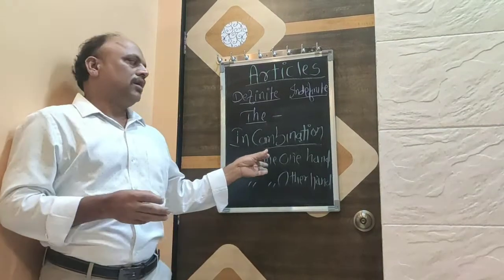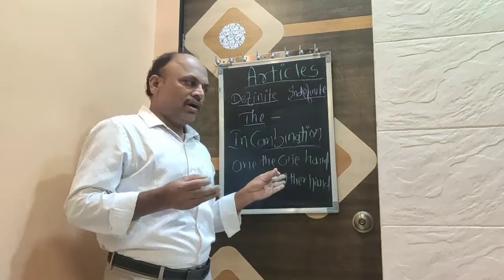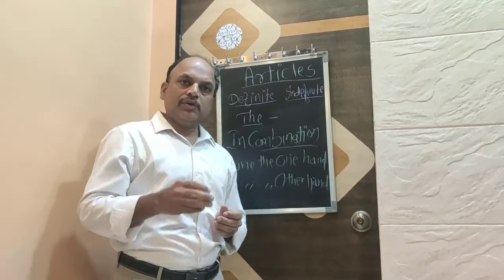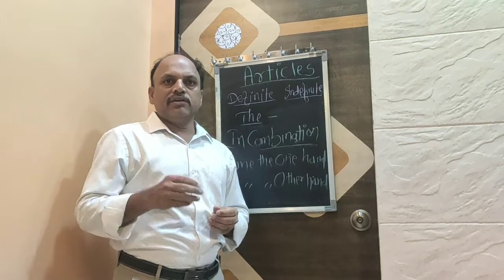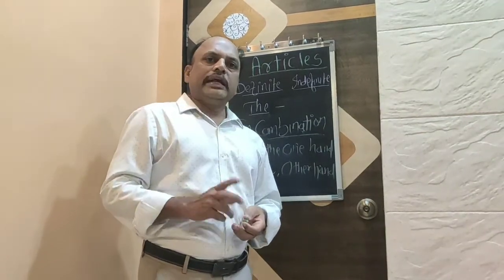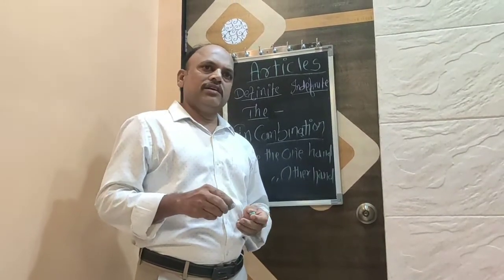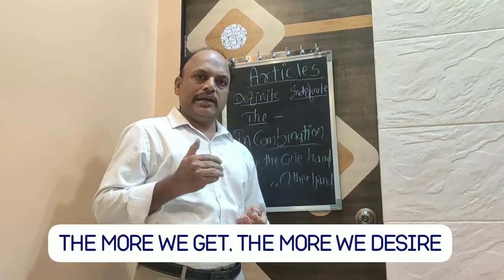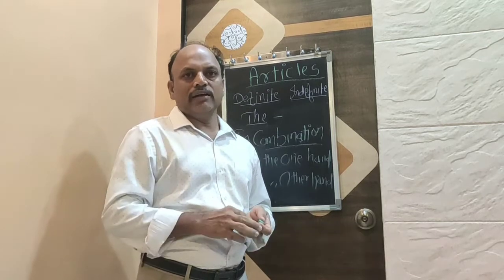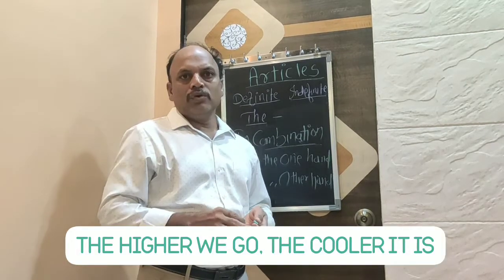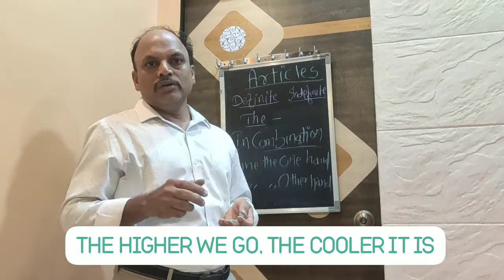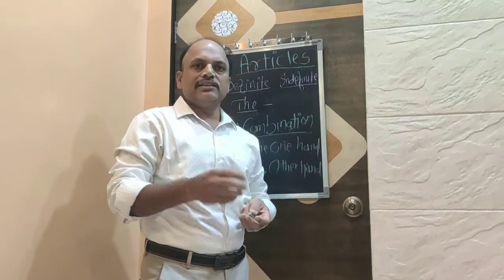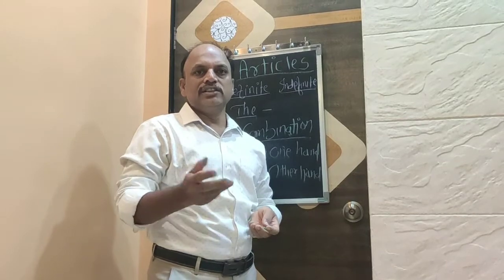For example, on the one hand, on the other hand, in the morning, in the afternoon, in the evening, etc. More sentences where we will see how the is used. The more we get, the more we desire. The higher we go, the cooler it is, etc. Like this, in some proverbs, the is used.